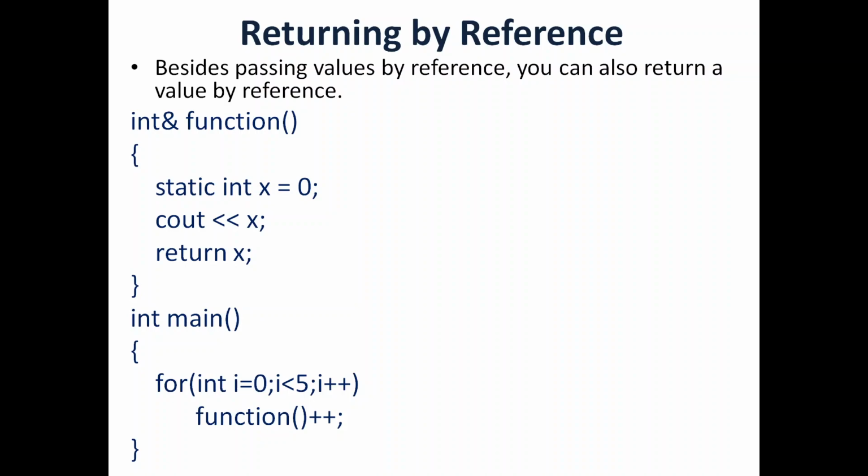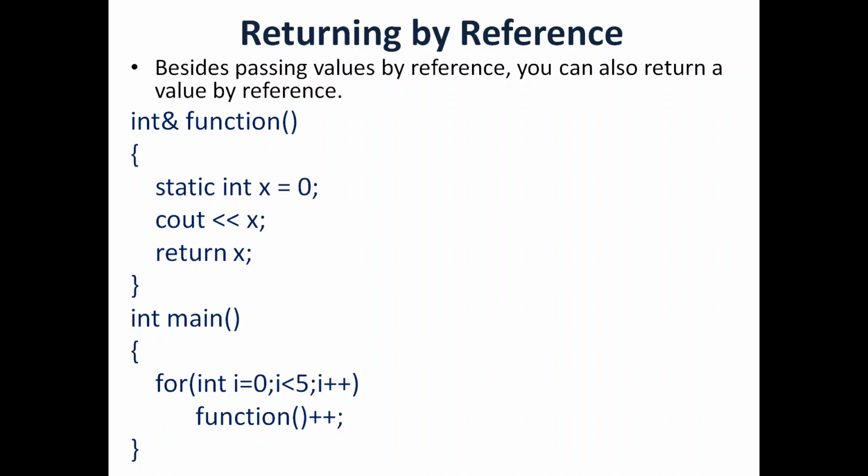I am going to take an example to understand this. My example is that there is a function which is declared with ampersand in the return type. So the return type of this function is int ampersand. The meaning conveyed to the compiler through this declaration is that this function is going to return an integer reference variable. So ampersand indicates it's a reference variable, and int indicates the data type.